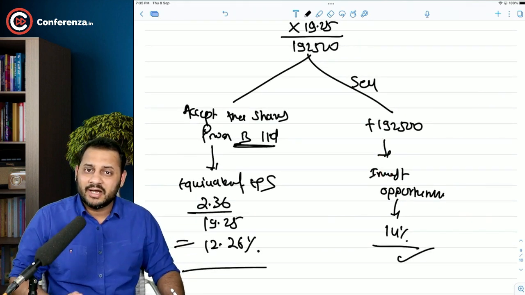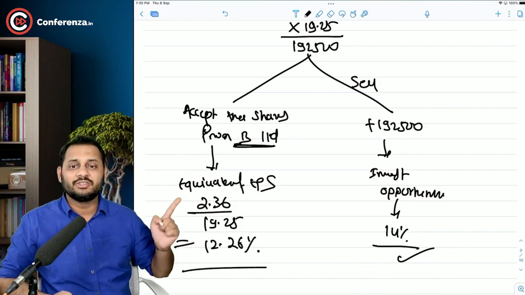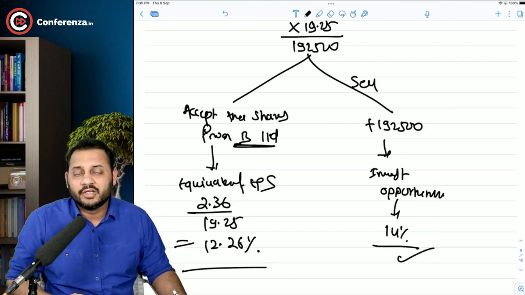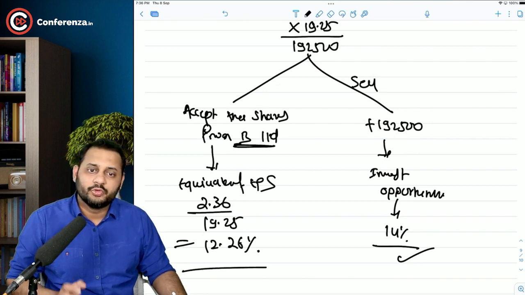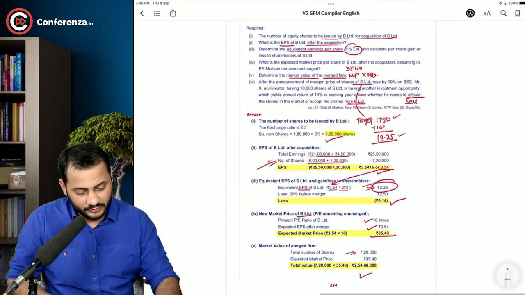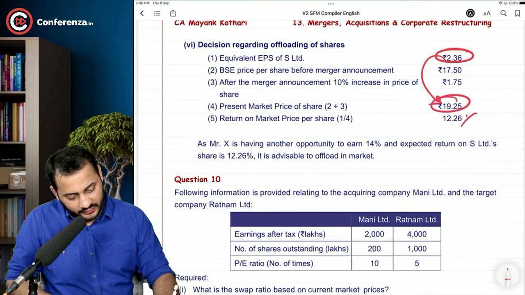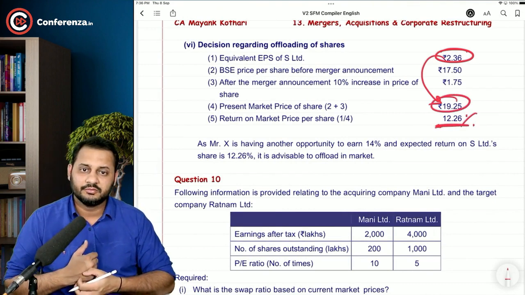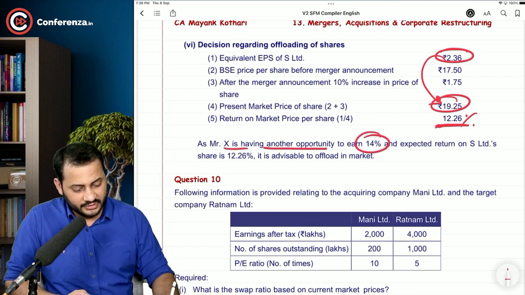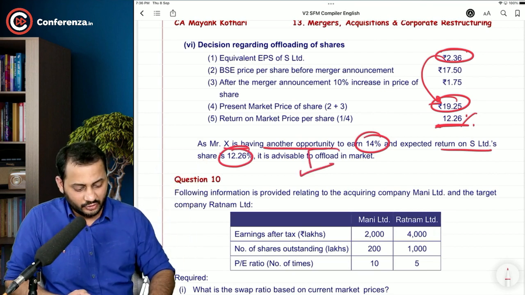So what's your decision? My decision is to sell the shares in the market. Don't accept the offer of B Limited, because B Limited is not giving me a proper return, or at least a return where I can get more than 14%. So the other investment opportunity should be accepted. 12.26 is a lower return. Have a look: 2.36 divided by 19.25, this is the 12.26% that you are going to earn. As Mr. X has another opportunity to earn 14% and the expected return of S Limited is only 12.26%, it is advisable to offload in the market.